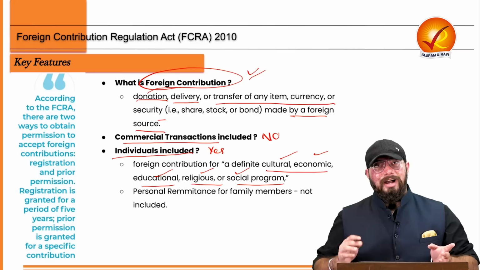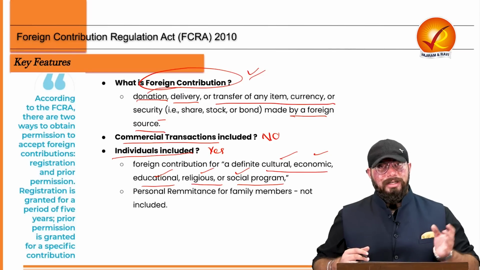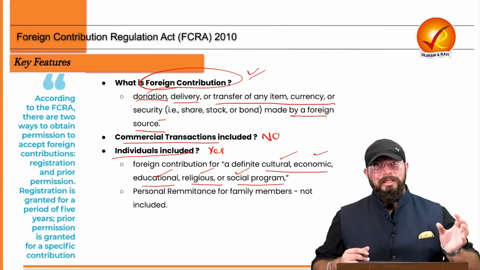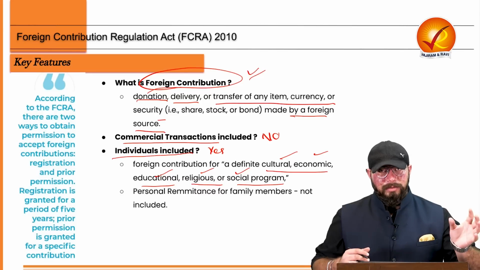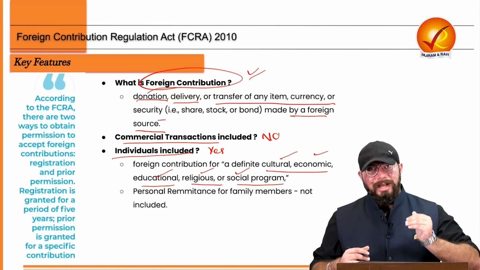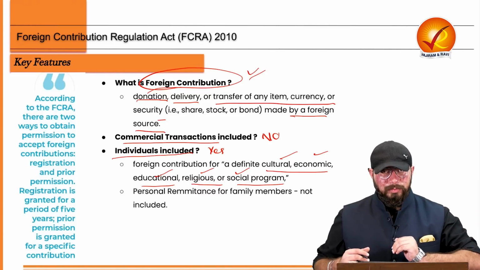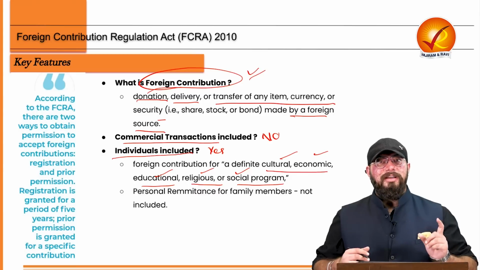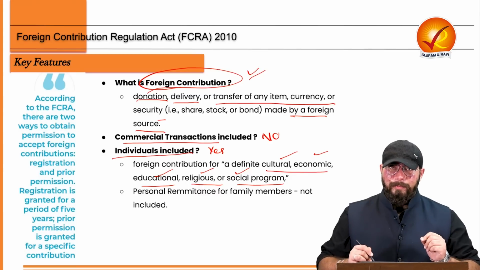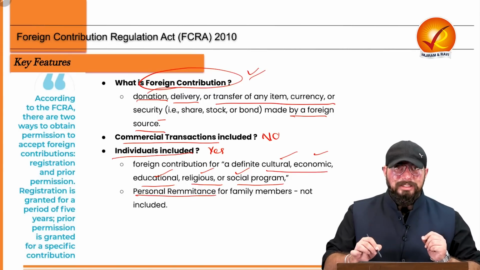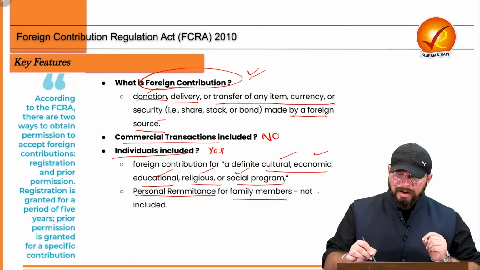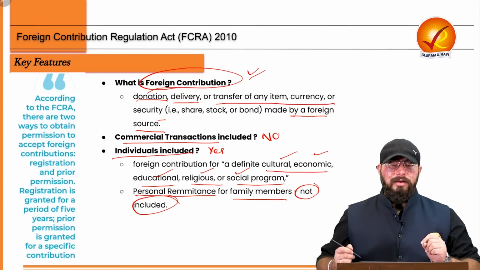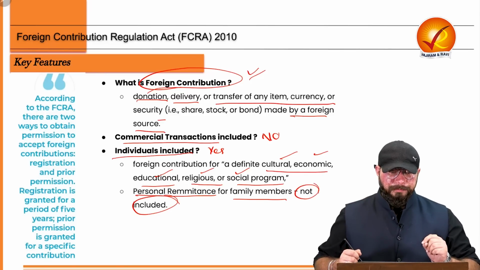But now the question is, are personal remittances, that is if a person from a family has gone abroad earning income and then the person is sending back the income to his or her own household, will that be included under FCRA? The answer is no. So the personal remittances for family members are not included under the ambit of your FCRA.